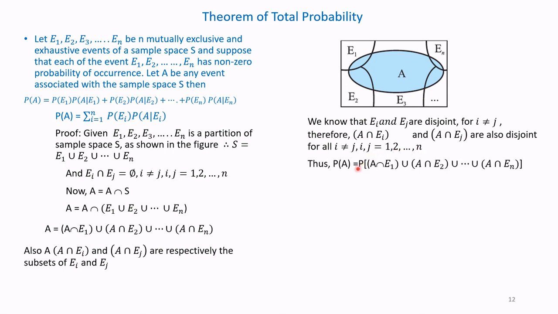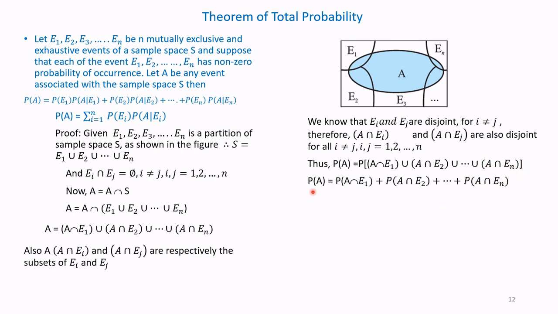Thus, coming back to this equation, the probability of A equals the probability of A intersection E1 union A intersection E2 union etc. union A intersection En.